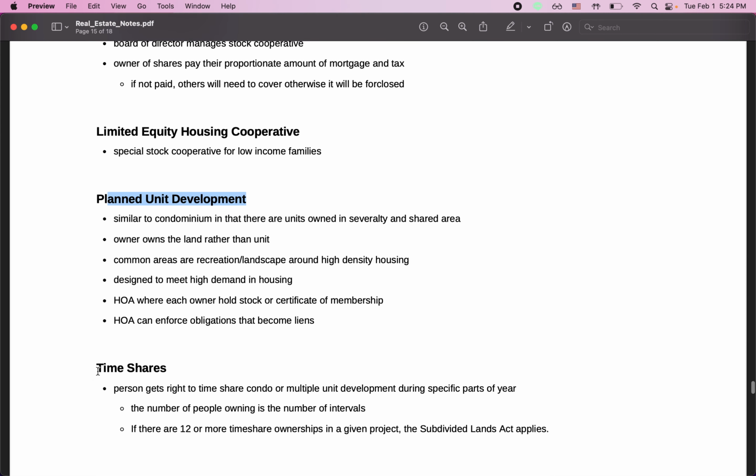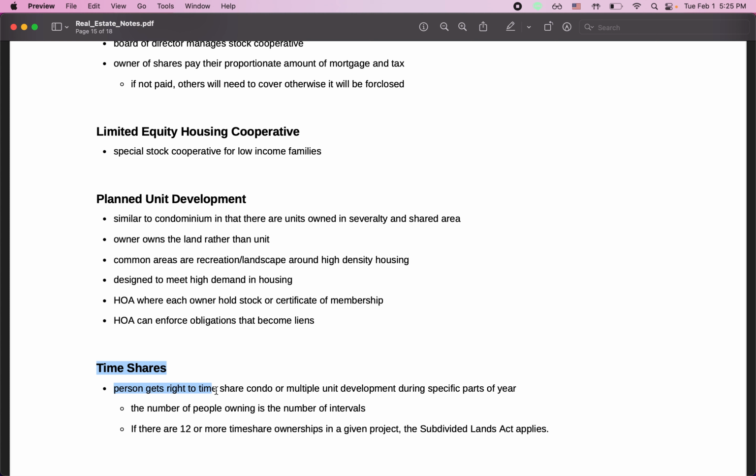And the final type of co-ownership is timeshares. The person gets rights to share the condo or multiple unit development during specific times of the year. For example, let's say you timeshare a property with some friends, right? That means you can get the property during winter, your friend can get it during summer, another friend can get it during spring, and the last friend would get it during fall. And the number of people owning is the number of intervals, the interval being, for example, the season, right? Fall, spring, winter. It could be in months, could be in weeks.